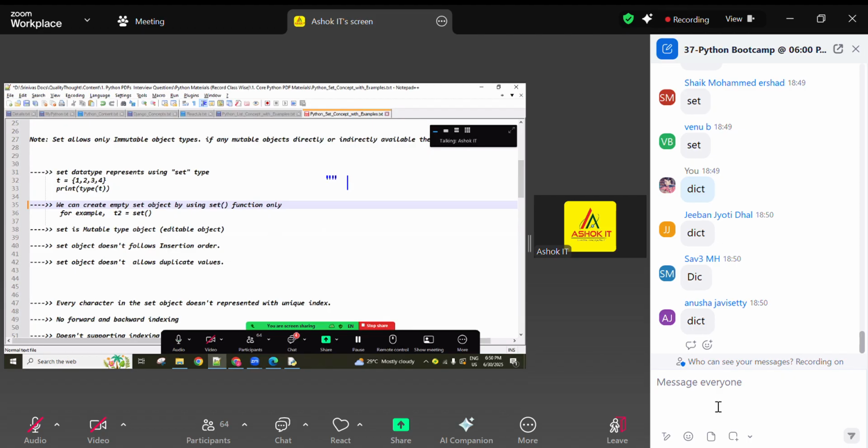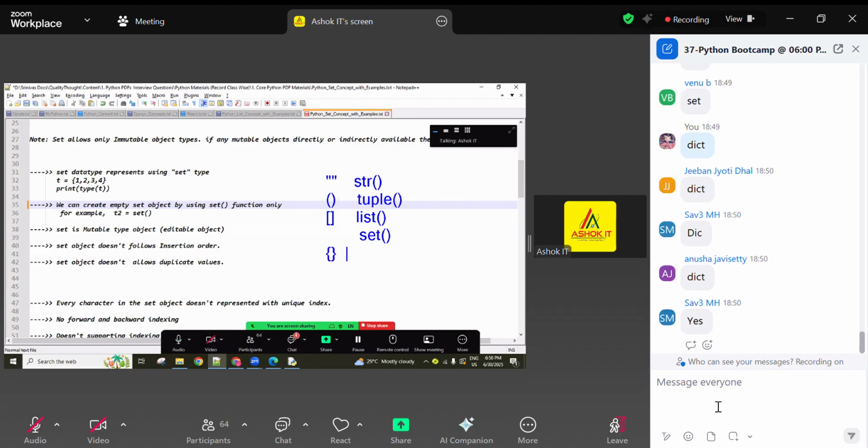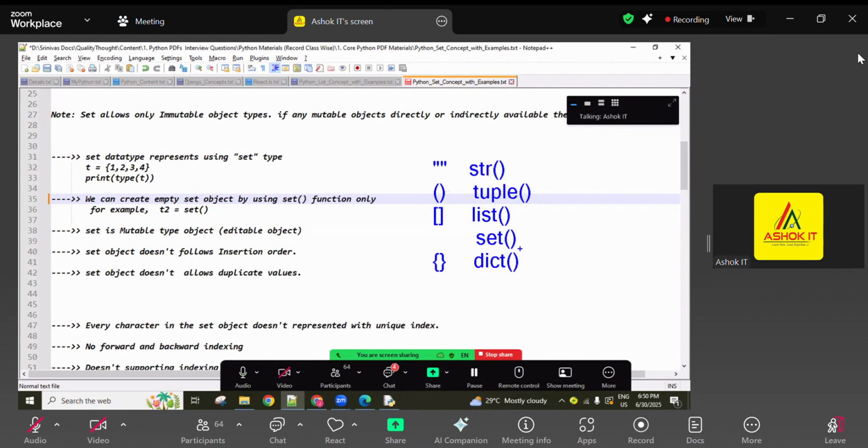For a string, we can create an empty one using empty quotations or the str function. A tuple using parentheses or the tuple casting function. A list using square brackets or the list casting function. For a set, no curly braces, only the set function. And the dictionary: the empty curly brace is reserved for dictionary, and we can also use dict casting. Set objects and dictionary objects can be created using curly braces, but empty curly braces are reserved only for dictionary.